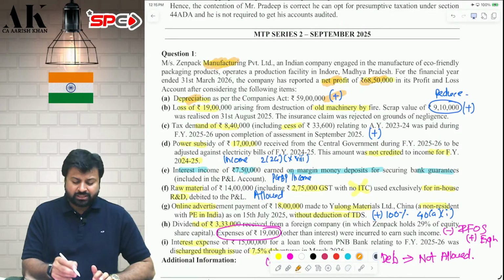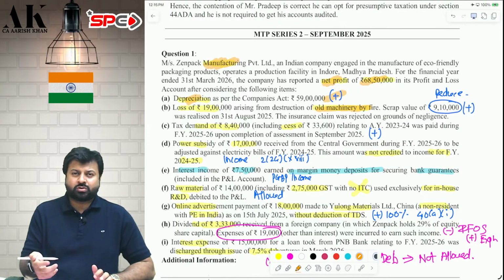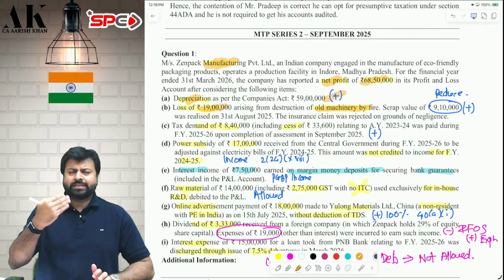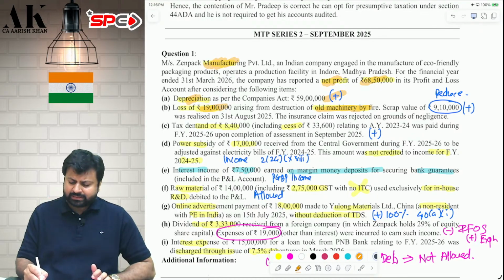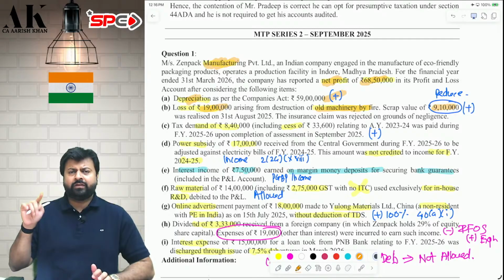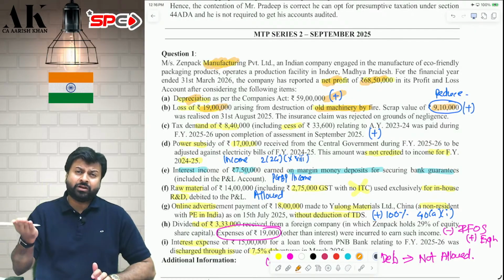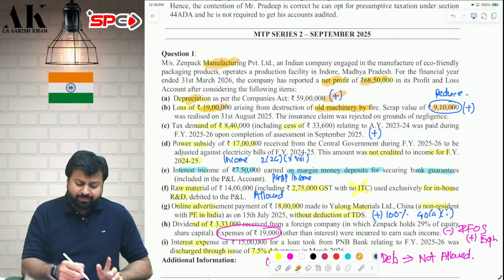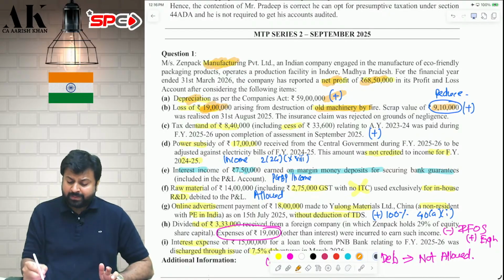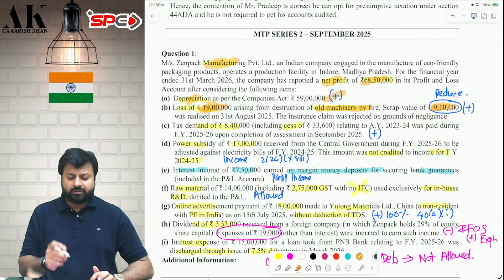Then routine adjustment. There is some old machinery which has caught fire, so it is destroyed. So there is a loss of 19 lakhs. This 19 lakh loss is a capital loss, so add back this loss, and the scrap value will be reduced from the WDV of the block of asset. So reduce from PGBP and reduce from the WDV of the block of asset, but the WDV of the block of asset is not given to us. So the ultimate treatment is what? Very simple. 19 lakh rupees add back to PGBP and 9 lakh 10,000 rupees reduce from PGBP.